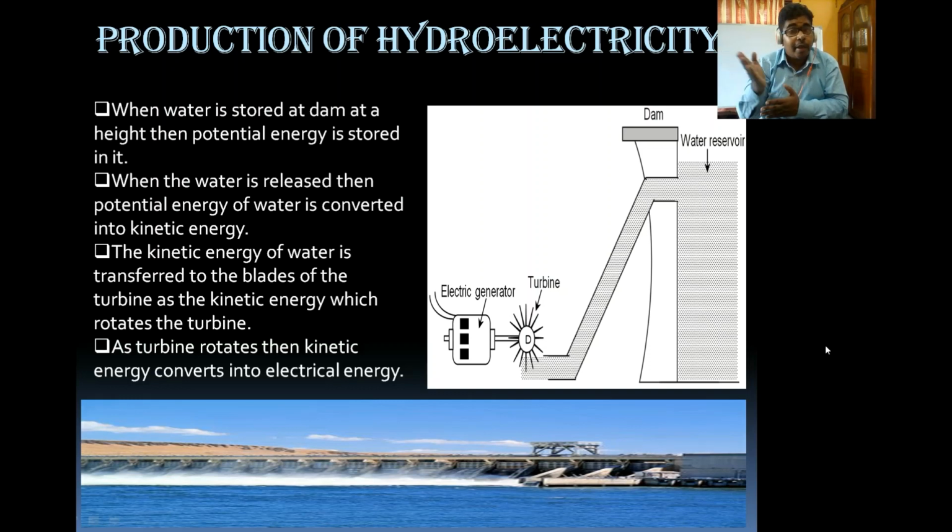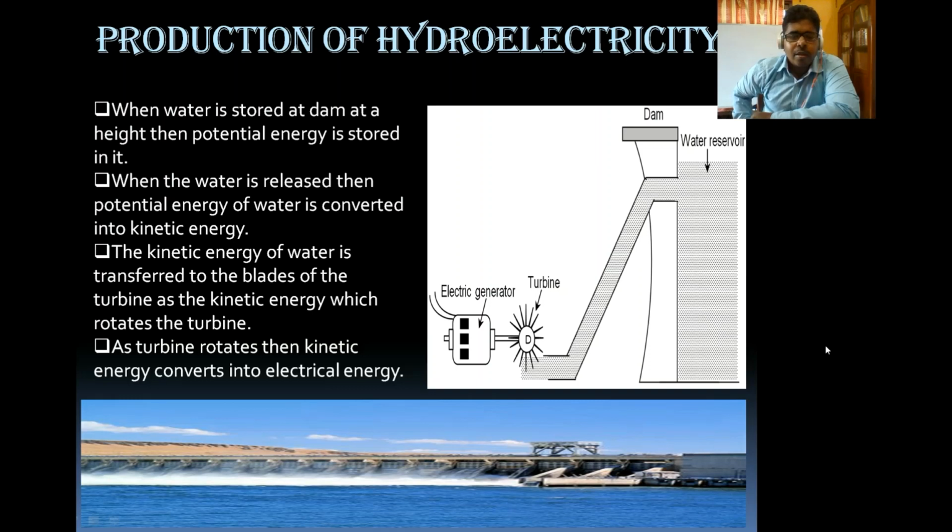So the kinetic energy of the water gives kinetic energy to the turbine, and as the turbine rotates, we will get the electricity. In that way, we can say that the mechanical energy of water in hydroelectricity converts into electrical energy. Clear? So that is the production of hydroelectricity.